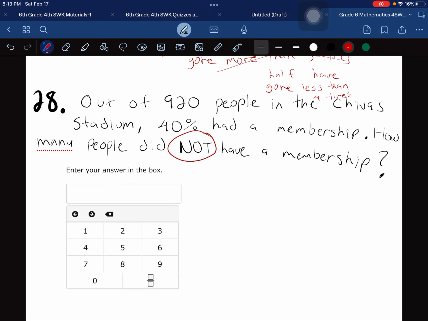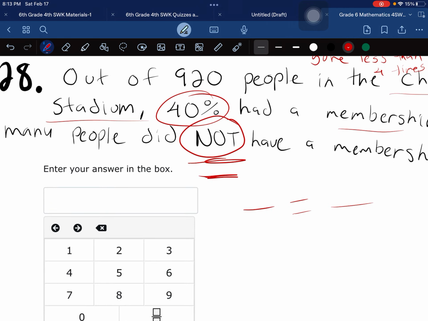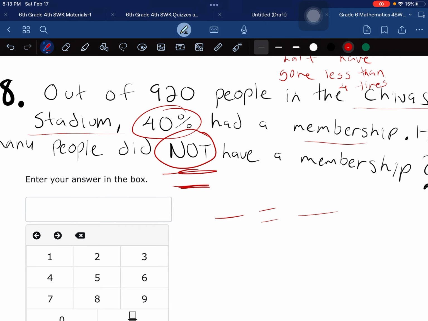28. We have to be very careful with 28 because "not" kind of throws you off. Out of 920 people in the Chivas Stadium, the best stadium in the world, 40% had a membership. So how many did not have a membership? Now, first thing you should do would be, okay, 920 people, that's the total. 40%, that's a percent. And 100.